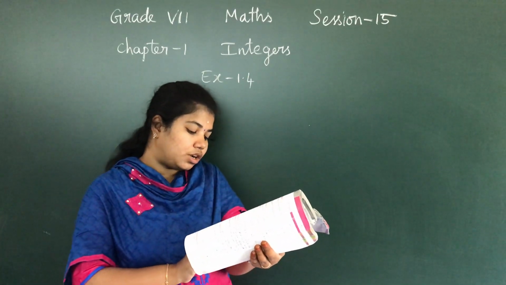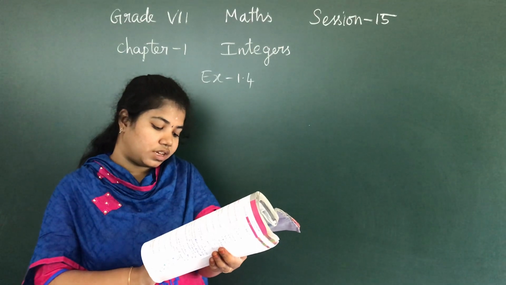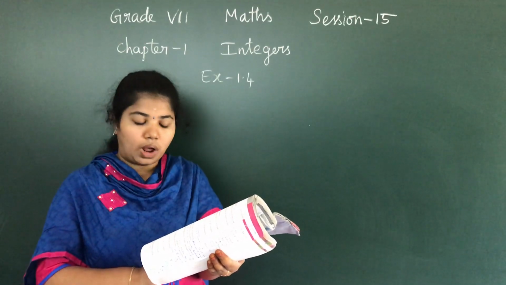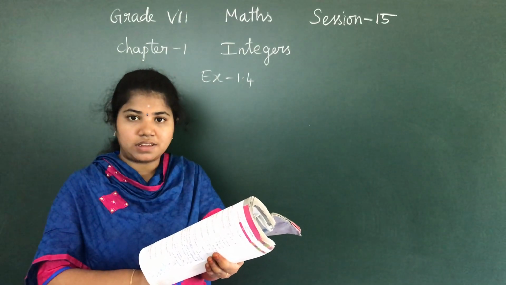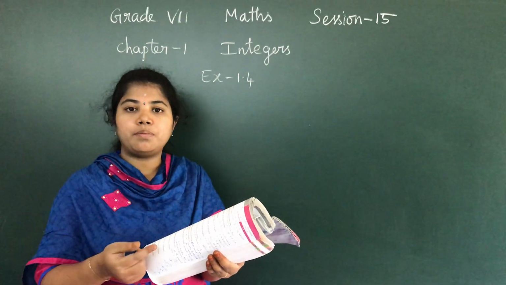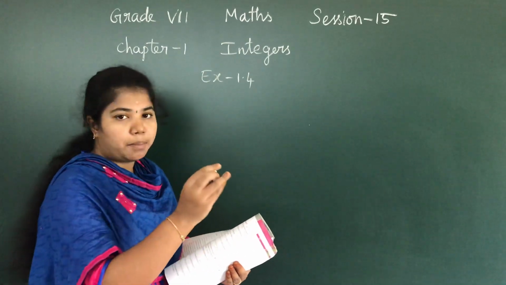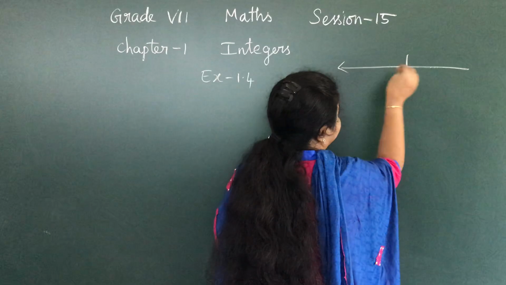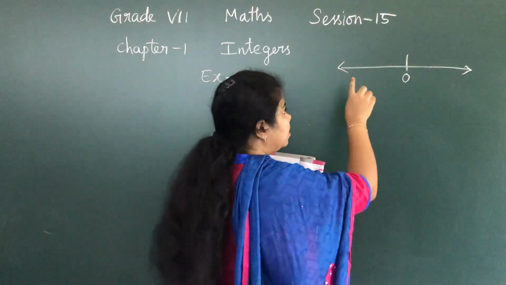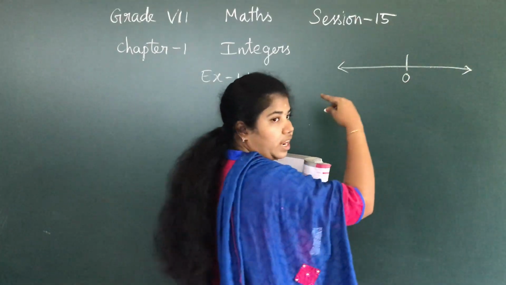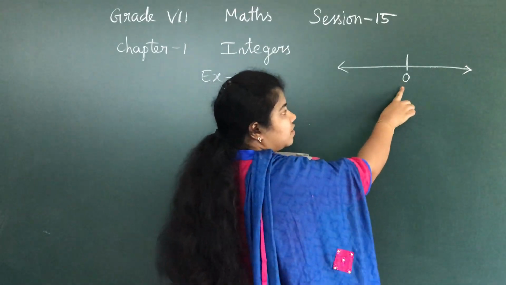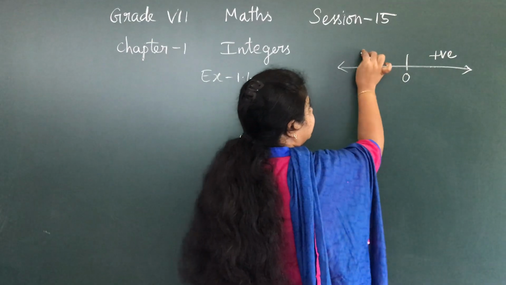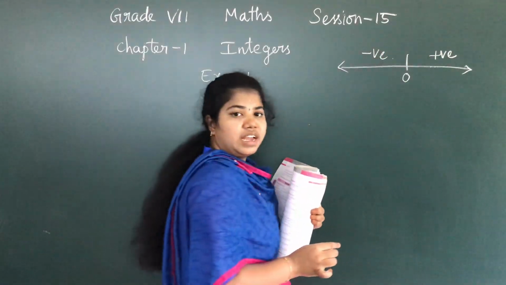The temperature at 12 noon was 10 degrees Celsius above 0. At 12 noon means afternoon 12 o'clock, the temperature is 10 degrees Celsius, which is above 0. Above 0 means in the number line, you can note it. This is a number line, everybody knows it. It goes on endlessly on both sides. 0 is the center. On right everything is positive, on left everything is negative.